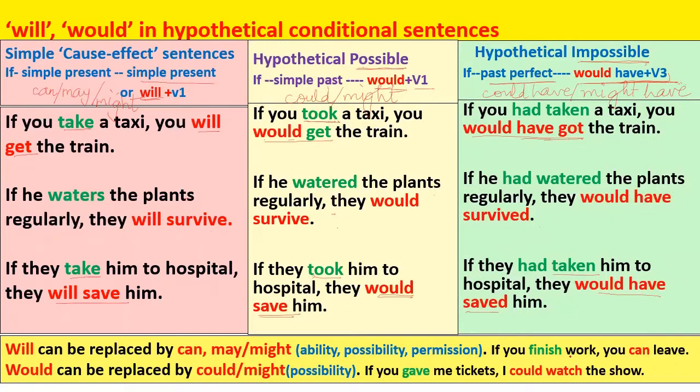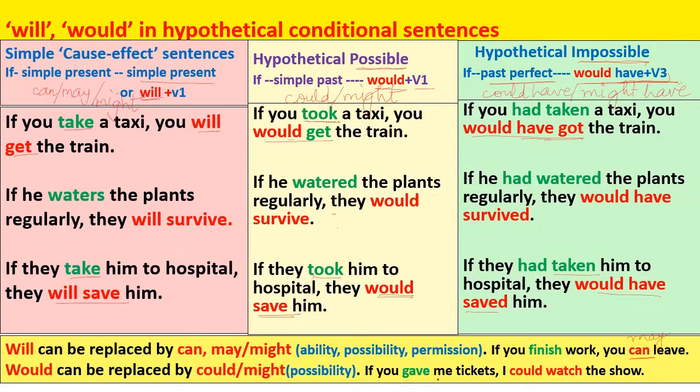So you can say if you finish work, you can leave. So here can is expressing permission. Or if you finish work, you may leave. In all these sentences, you can say if he waters the plants regularly, they may survive or they can survive. Similarly, in these sentences, you can say if they took him to hospital, they could save him or they might save him, to show the possibility.